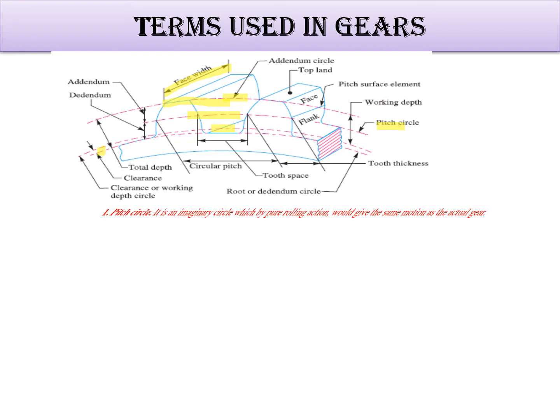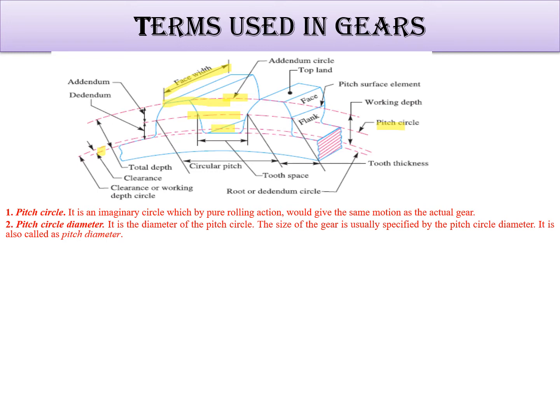Now to understand this, I have shown in red the very important parts. Pitch circle is the imaginary circle, and it's important because the whole design is based on the pitch circle diameter only. It is on the basis of this imaginary circle that you get the same motion with the actual gear, and pitch circle diameter is nothing but its diameter. Pitch point is the common point which we have seen in the laws of gearing also, where the two pitch circles meet each other. So this can be the pitch point, or this can be the pitch point.